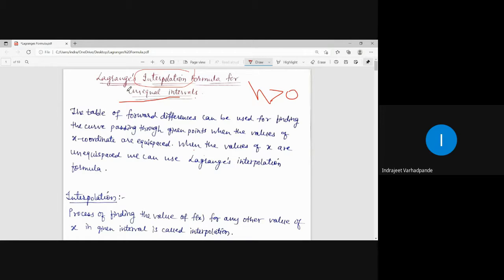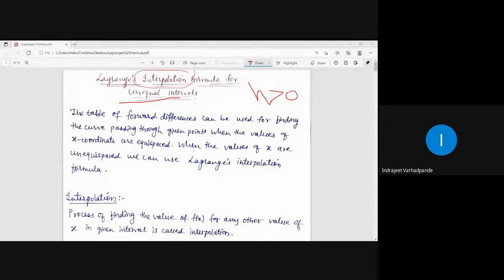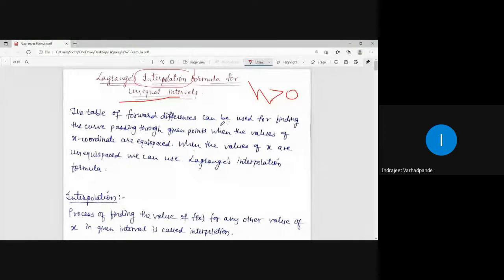The concept or originality of this particular Lagrange's formula comes from the idea that the table of forward difference, as we see on the screen, can be used for finding the curve passing through given points when the values of the x coordinate are equispaced. But when the values of x are not equispaced, we use Lagrange's interpolation formula.